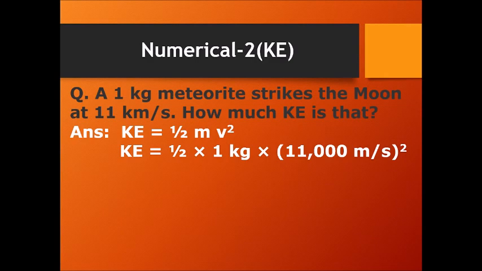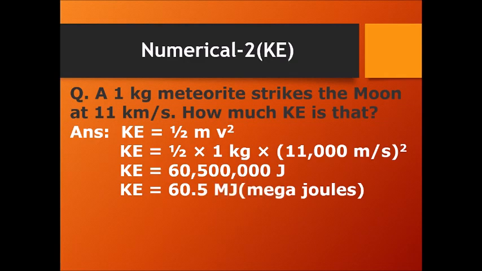So it becomes 11,000. Now when you multiply, you get 60,500,000. So basically I can write this as 60.5 megajoules. Like we had kilo for 3 zeros. See, it's become very difficult for me to read.